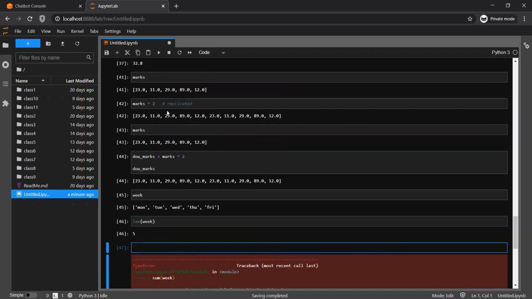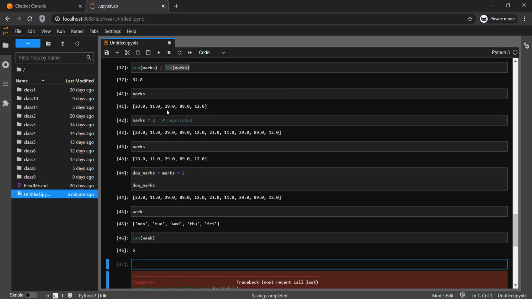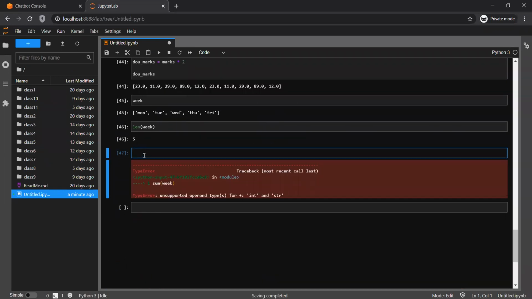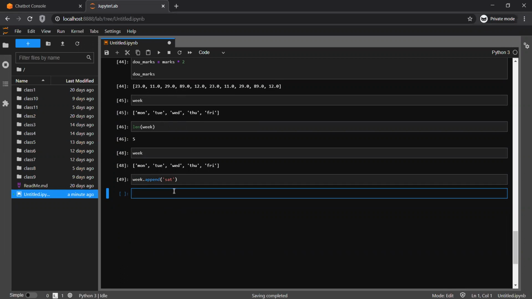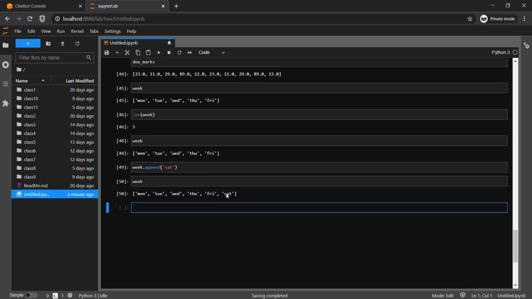Okay, one more thing. So these are a few functions. There is another method. Suppose this is a week. Now we have seen the append method, so let me quickly do that once again. So append, let's say, Sat. If I print week, that's added.